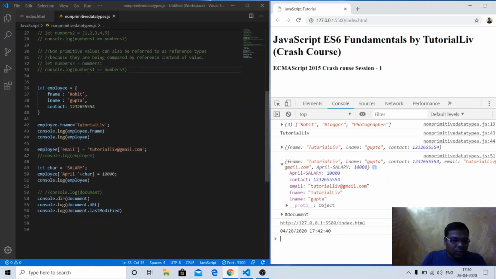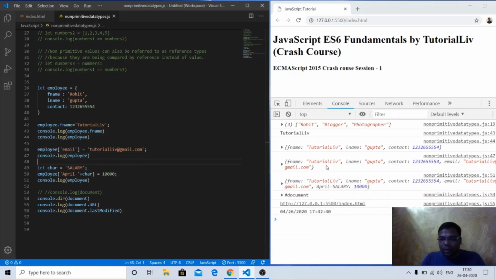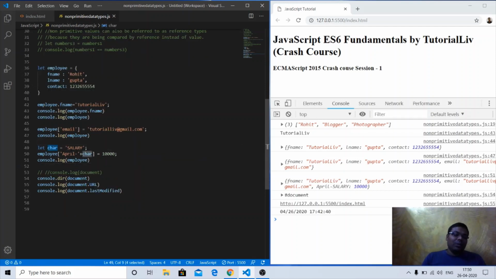If I just console.log employee here, we'll see that an email property has been added. Now we have declared one more variable, char equal to salary, and employee April hyphen. We are trying to concatenate the string April hyphen to this char, and within the square bracket we are adding one more property to this employee object.